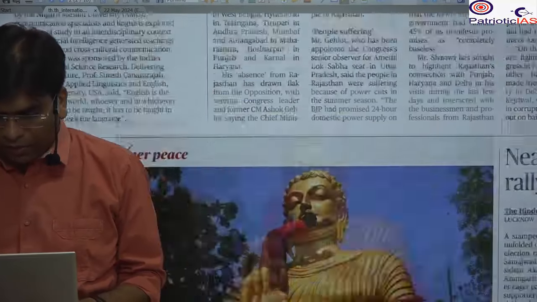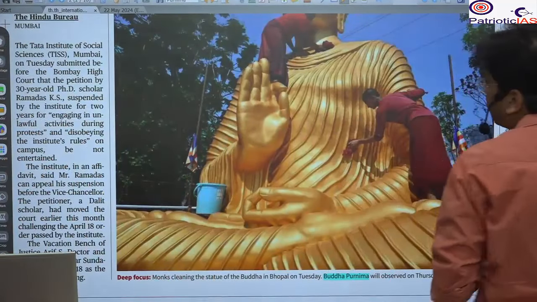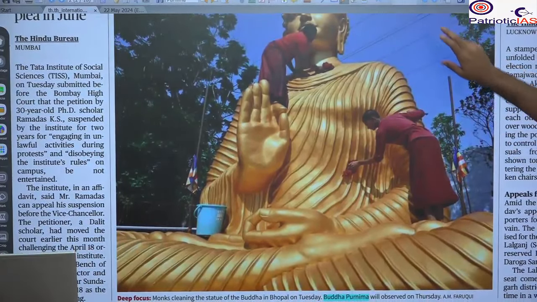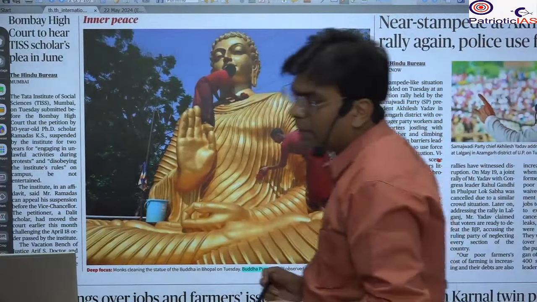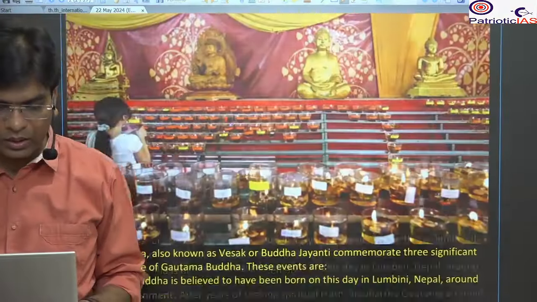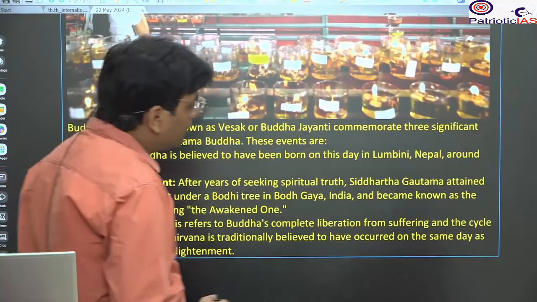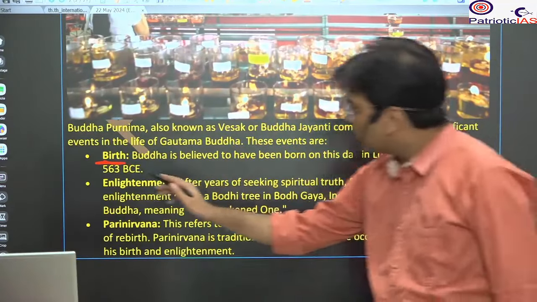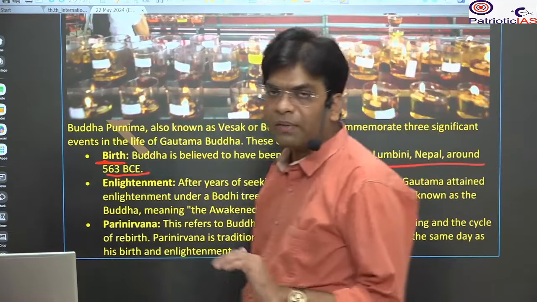The next news we are going to take is important from this picture. This is the statue of the Buddha, and it relates to Buddha Purnima. Buddha Purnima is celebrated to commemorate three important things associated with the Buddha. The first is the birth of the Buddha, which is considered very auspicious. He was born in Lumbini, Nepal. Please remember the approximate date, 563 BC.